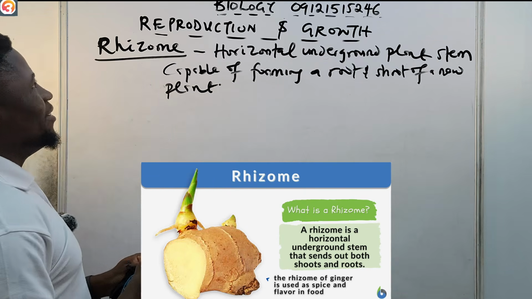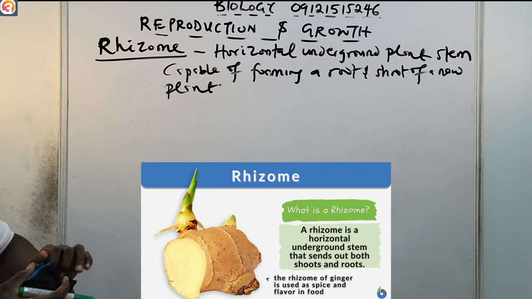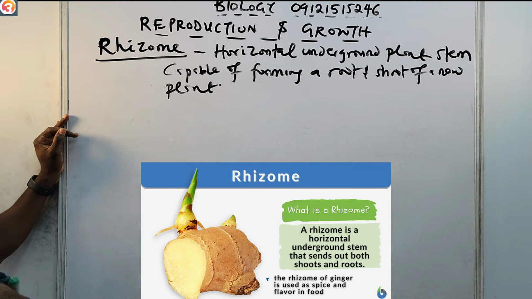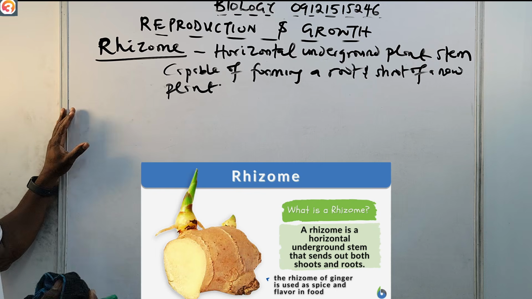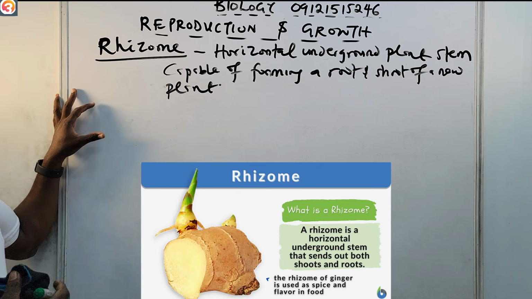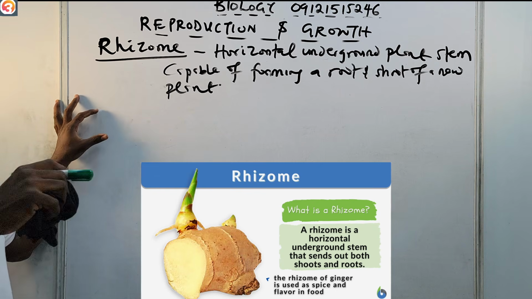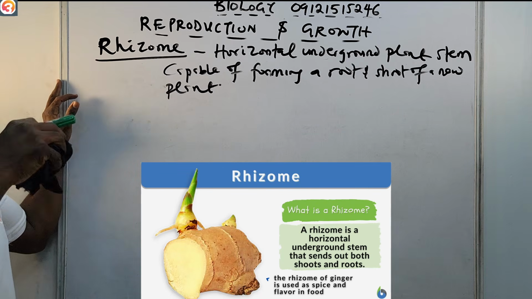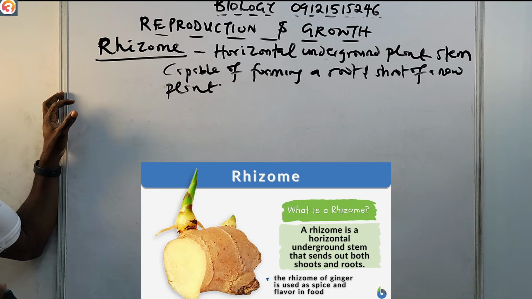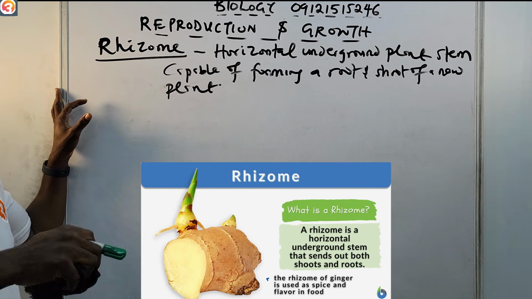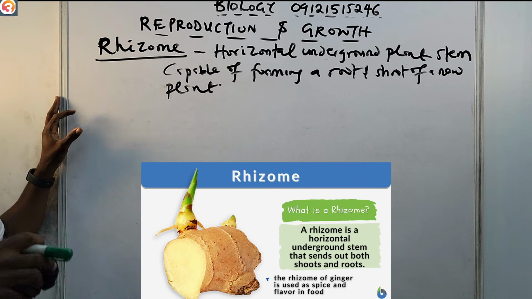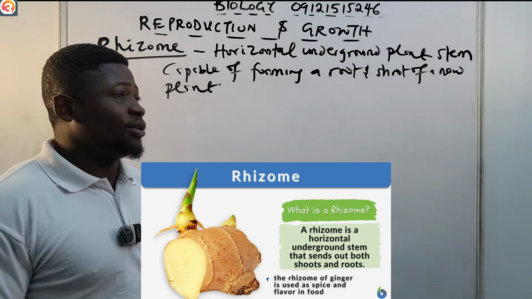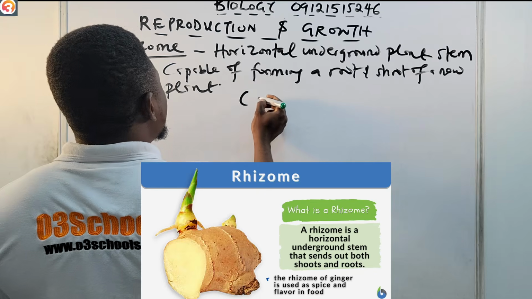So that is what a rhizome is. It's a horizontal underground stem that is capable of producing the shoot and root system of a new plant. It's an example of an underground stem. An example of plants that do this are canna lilies.